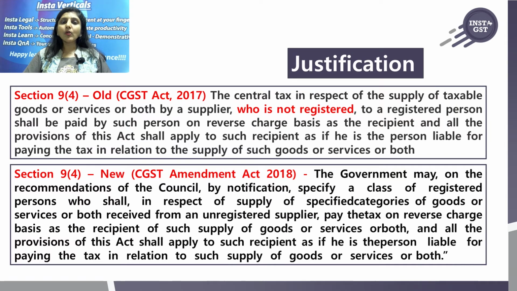In fact, the old CGST Act 2017 provision says that whenever a procurement is done from a person who is not registered, then whether it is goods or services, reverse charge will apply. However, the CGST Amendment Act 2018 amended section 9.4. The new section requires that even a class of registered person also needs to be specified along with the specified category of goods or services.